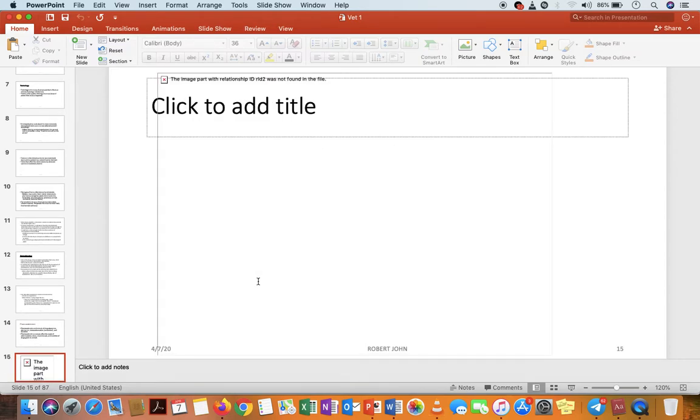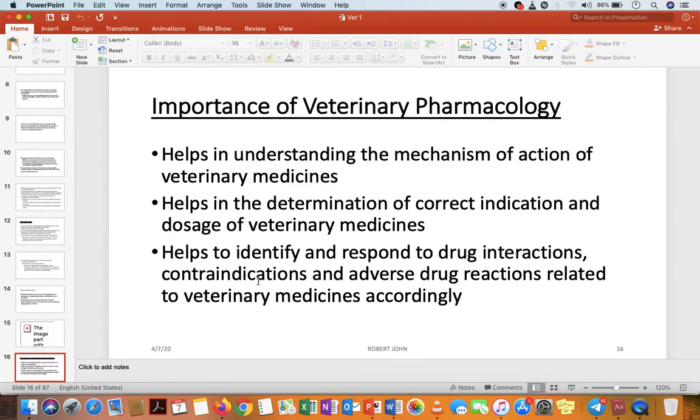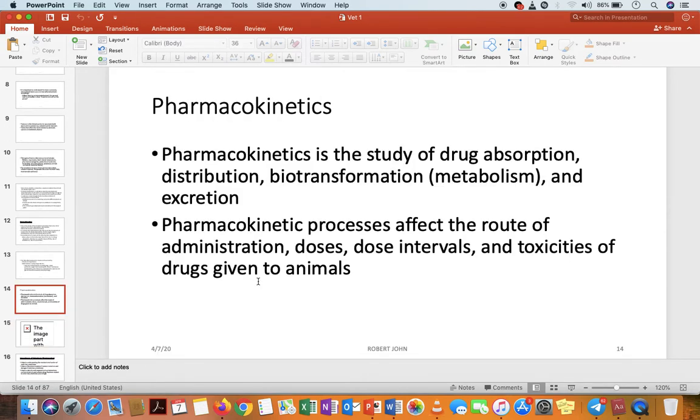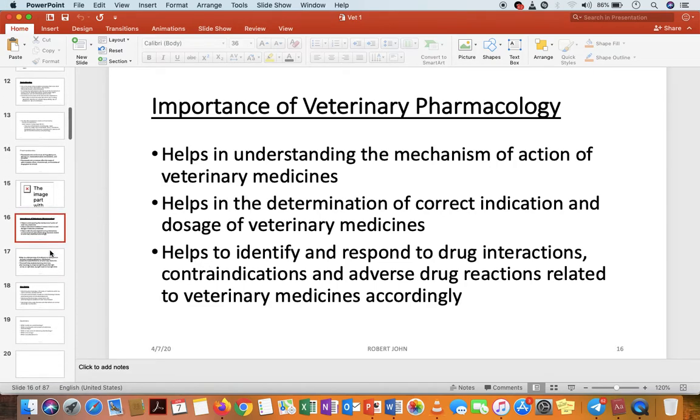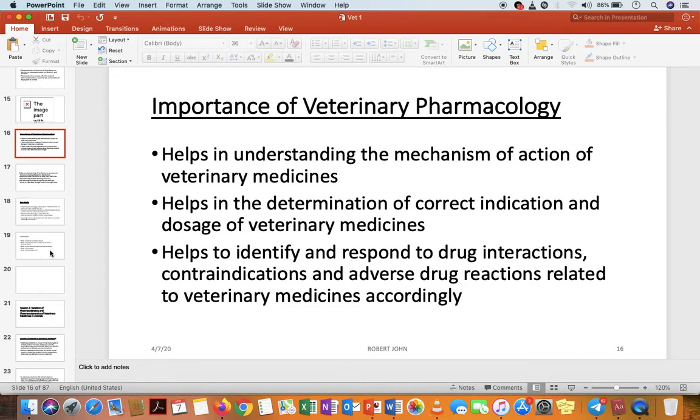So pharmacokinetics, as we were saying here, is the study of drug absorption, distribution, biotransformation, and excretion. So let us see the importance of veterinary pharmacology. Why do we have to study veterinary pharmacology? What's the importance of it?